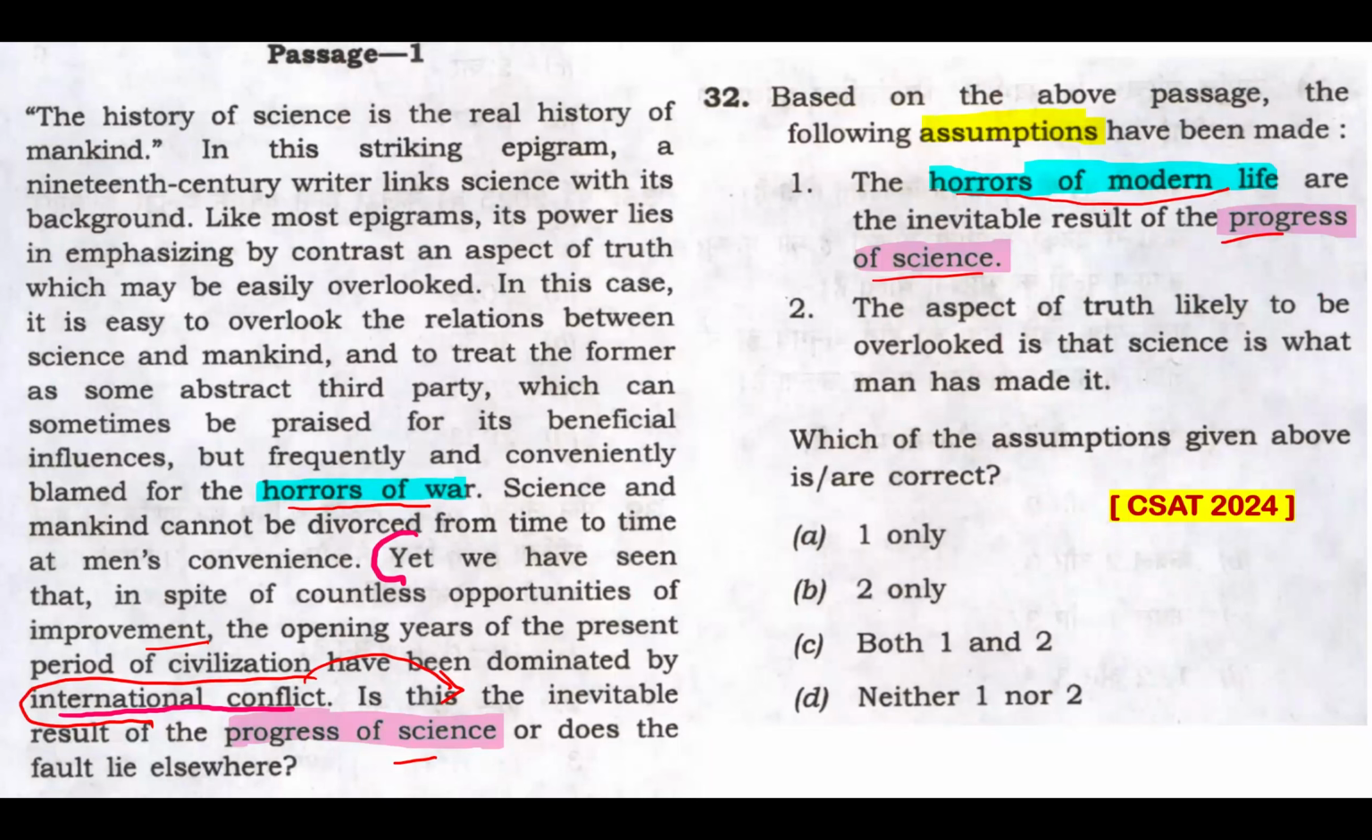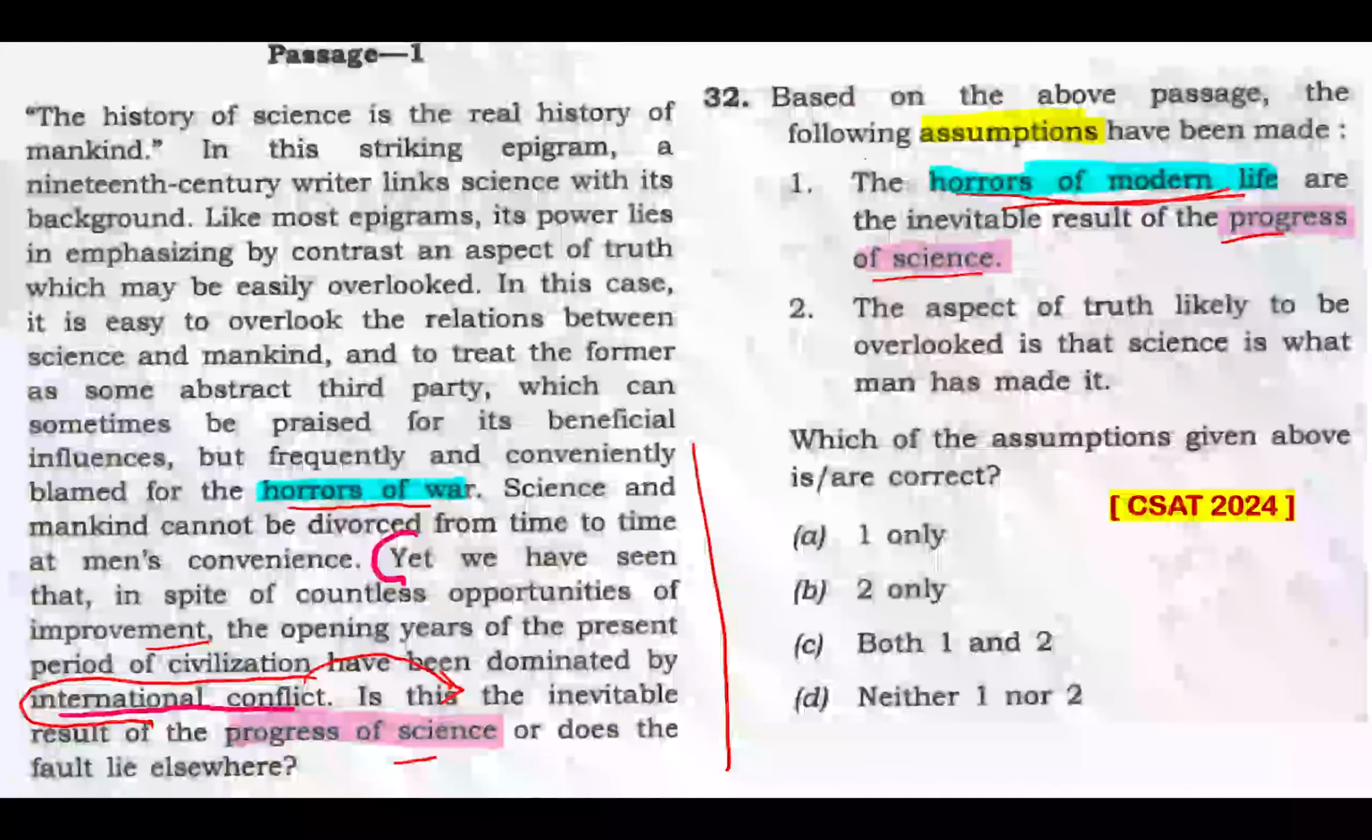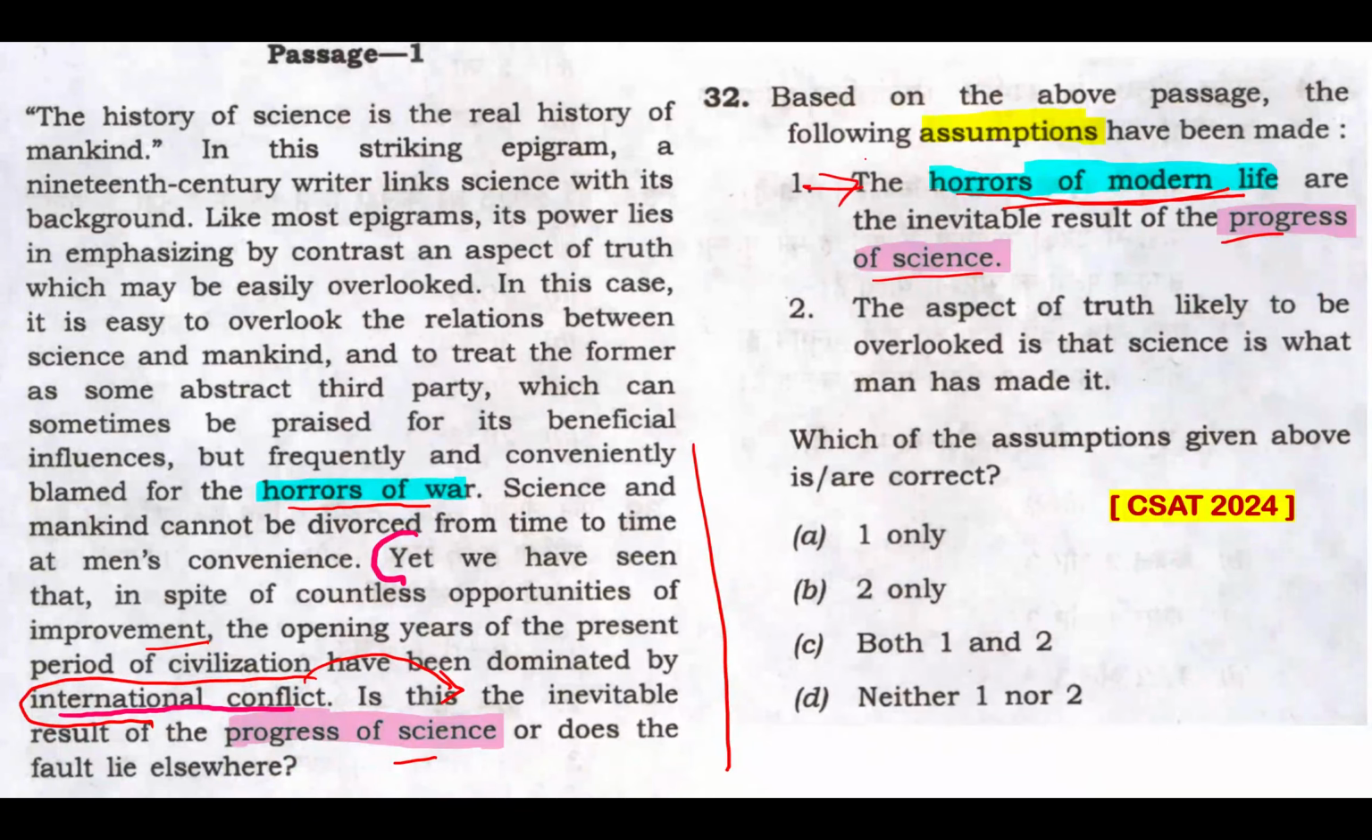But from this, the horrors of modern life is totally out of context. Just that the words are mixed together to confuse us. Nowhere related to this part of the passage. It's about international conflicts, and the author is asking whether there's some other reason other than the progress of science. And what is this statement? The horrors of modern life are the inevitable result of the progress of science. So this is actually reaffirming, asserting that whatever horrors there are in modern life are because of the progress of science.